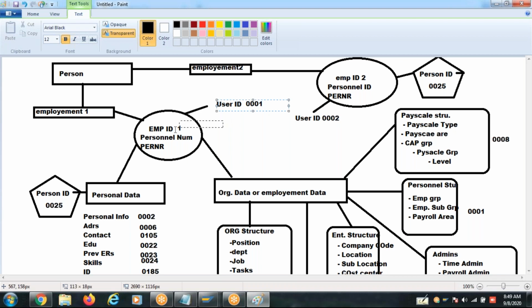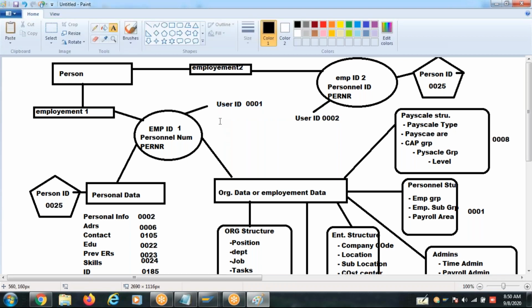Okay, so sometimes your employee ID and user ID can be the same. You can configure this, in the sense you can use the same number, employee ID number, as a user ID also, so that you can easily recognize it. There is no rule that both have to be the same, because user ID is different, employee ID is different, but having a common unique number for both is always a better practice. Any question here?